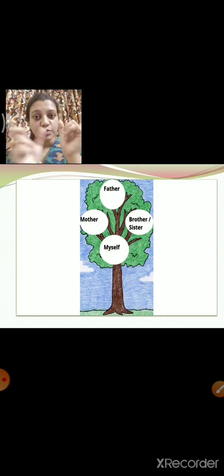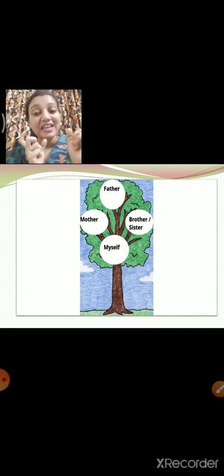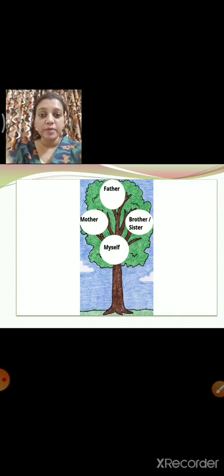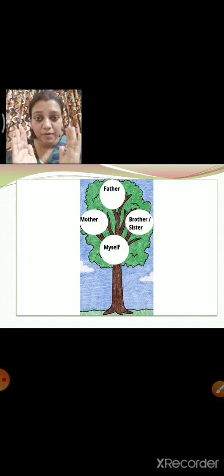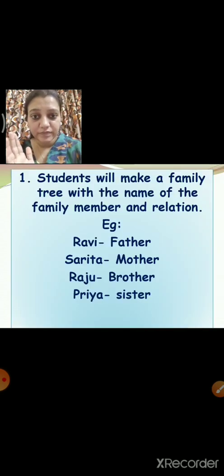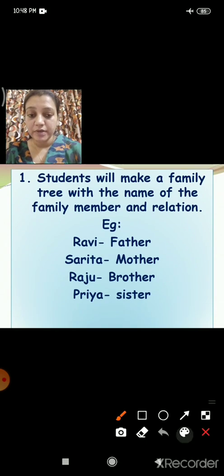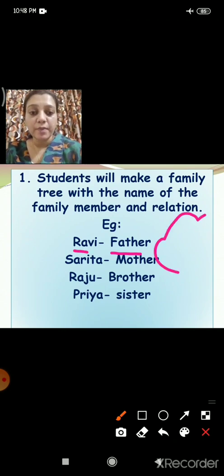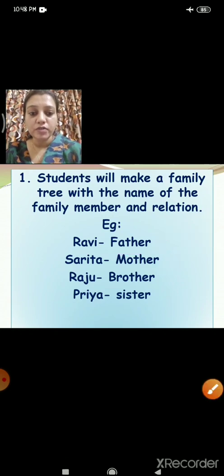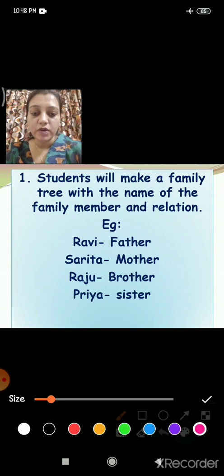So you have to write the spelling first, and down you will write the name of your mother, father, brother, sister, uncle, aunt, grandparents, whoever is staying at your home. All your family members' names should be there in your family tree. Am I clear? See, now the student will make a family tree with the name of the family member and relation. Now for example, my father's name is Ravi, so this is my family tree. Here I will write father and down I will write, sorry, I cannot write here, but I hope you understood.